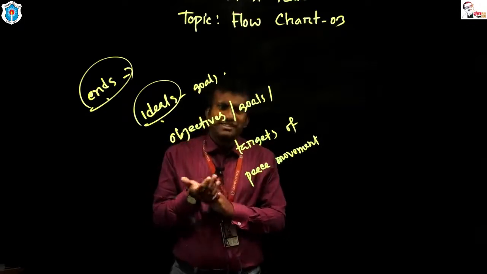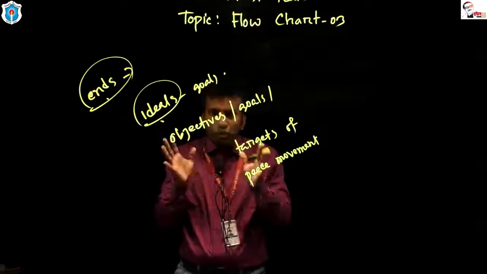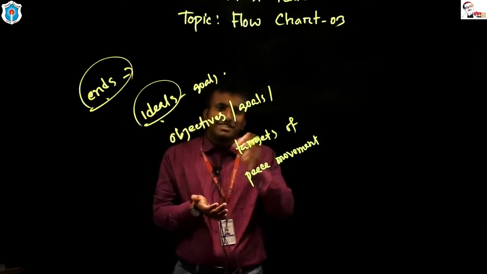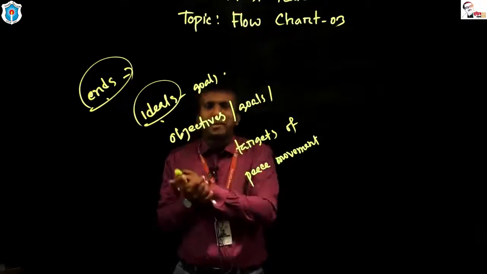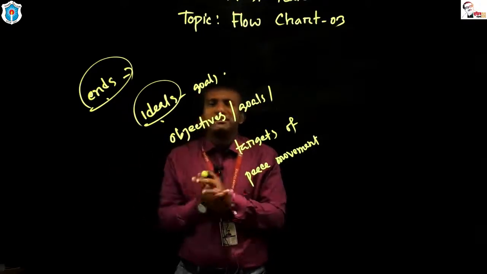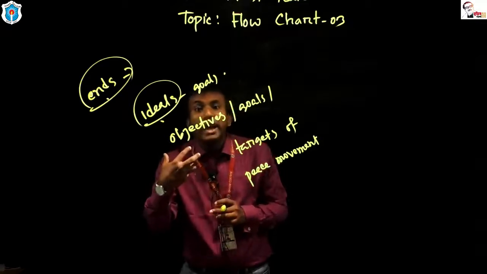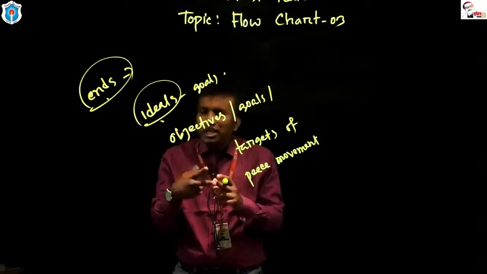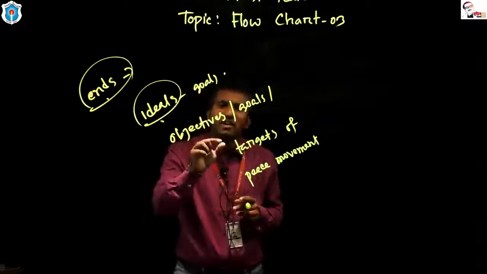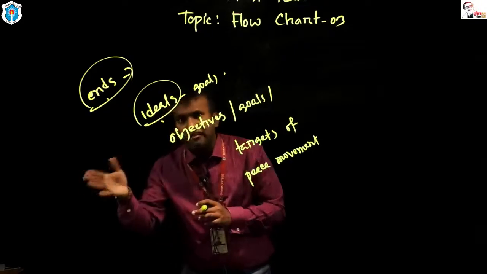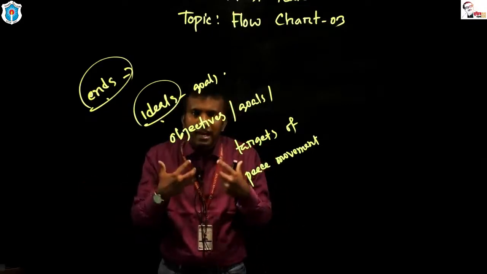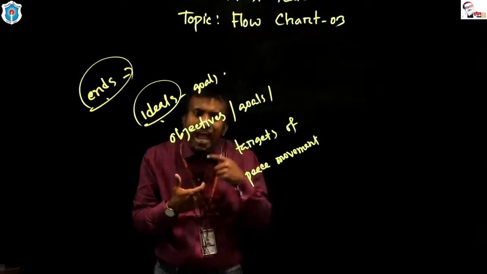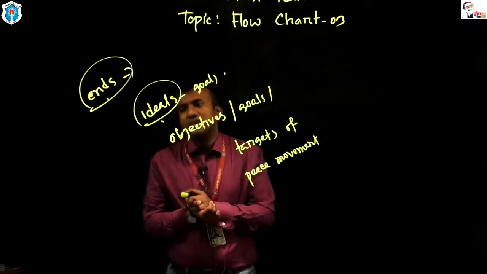Some of you make mistakes in writing the flowchart. When you are told to write the targets of peace movement, some of the students make mistakes by taking the answer from the ways. Dear students, these are the ways of achieving the goals. You are not allowed to use these ways in place of targets or goals. There are 11 ways. Through these 11 ways, you can ensure or confirm, you can achieve the targets of peace movement.